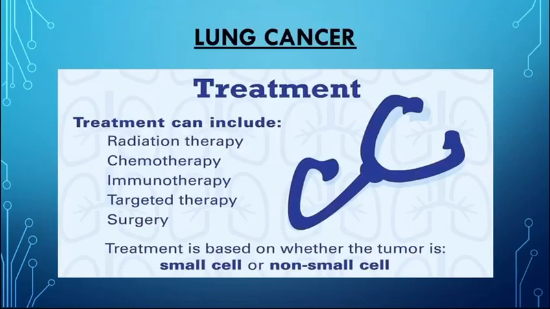So as I told you, lung cancer can be treated but only when it is diagnosed at the early stage. If it is diagnosed late, or if it is diagnosed after the appearance of signs and symptoms, then it will be too late for the patient to be treated. But once a person is diagnosed early, then he can be treated by radiation therapy, chemotherapy, immunotherapy, targeted therapy, and surgery.